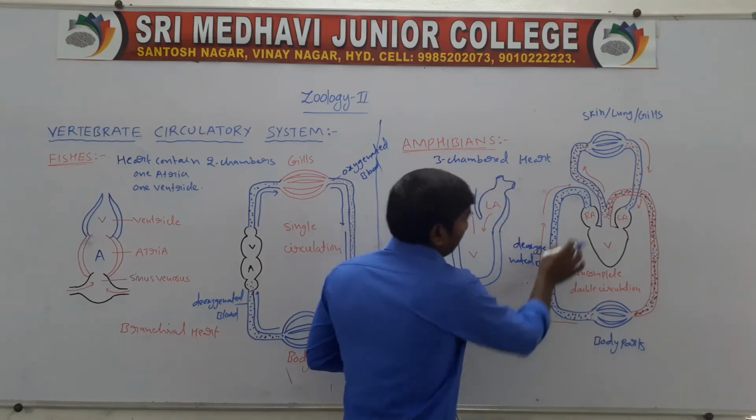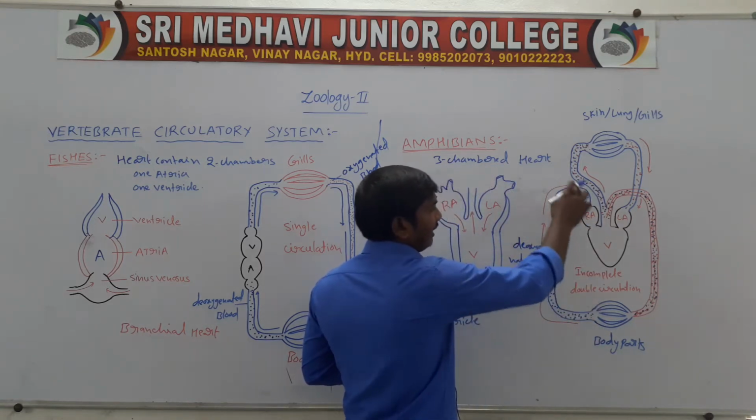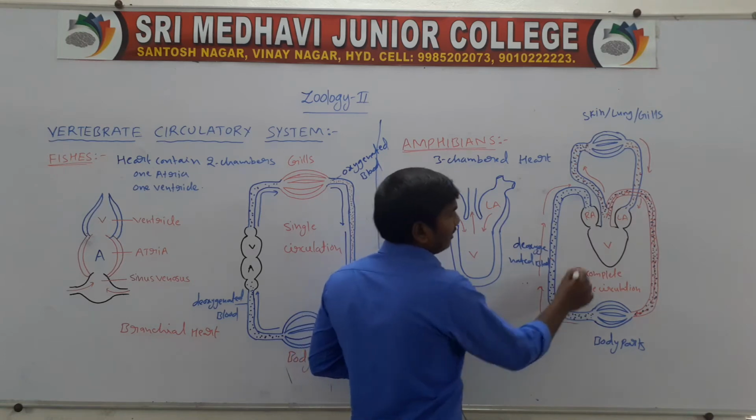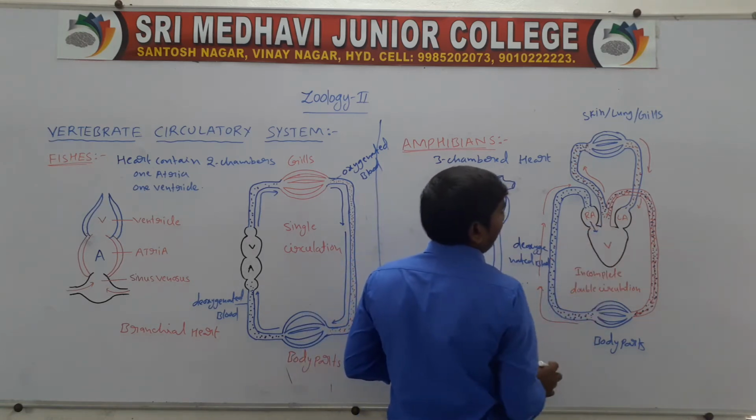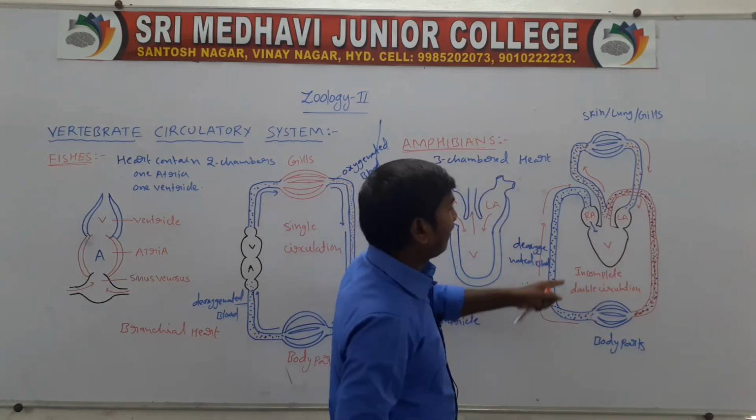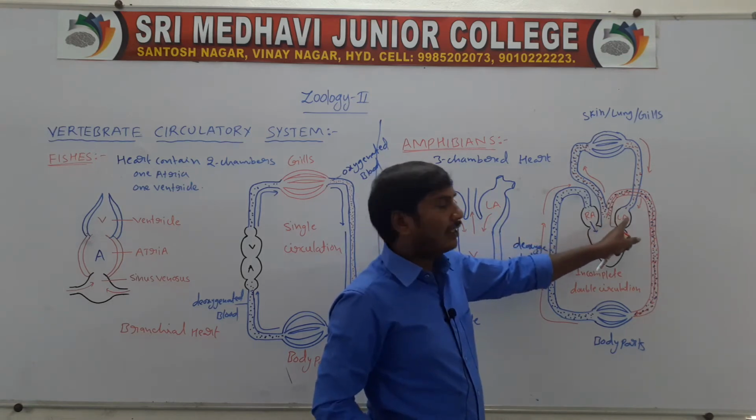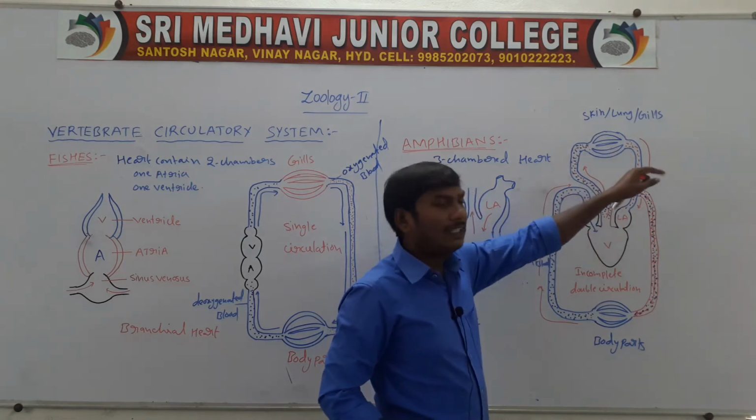So the right atria receives deoxygenated blood from the body parts. They are opening into the ventricle. Next one, the left atria. The left atria receives oxygenated blood.